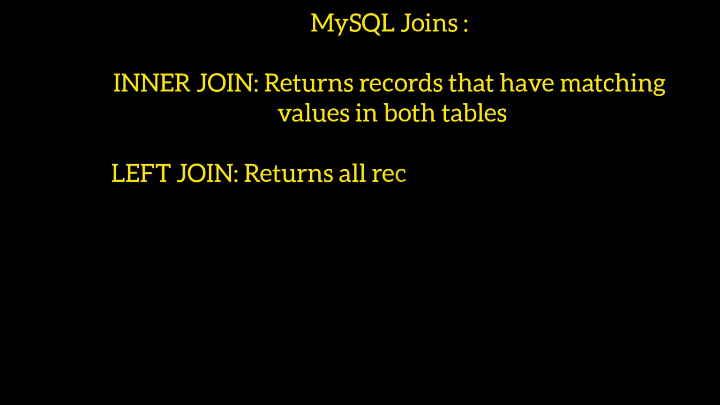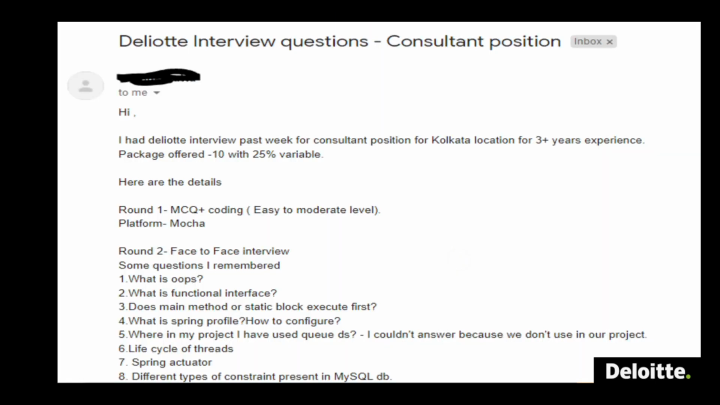So these were the questions shared by our subscriber friend. Here is the look of the entire mail that we got. We have gone through all the questions. This was for a 3+ years experience candidate. The package offered was 10 lakhs per annum with 25% variable pay, which means 7.5 is the fixed here, we can say. So these were the questions that we have already discussed with the answers.